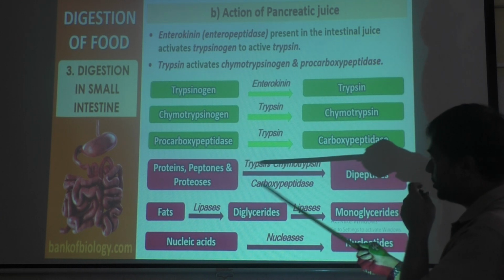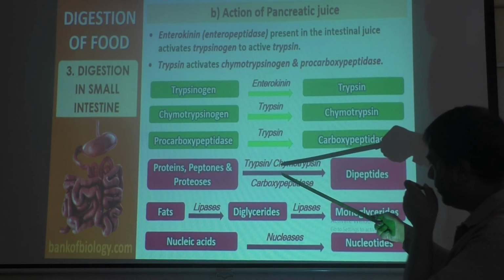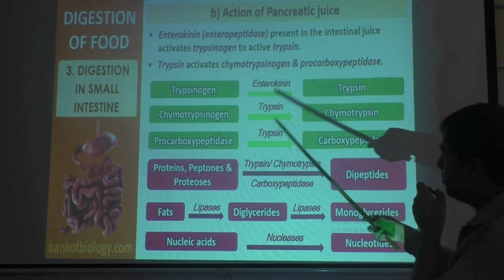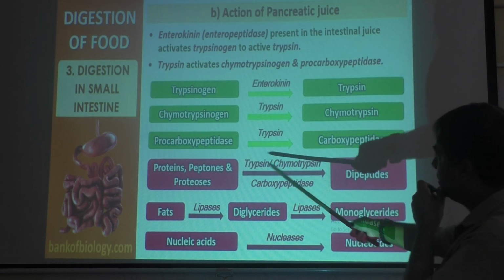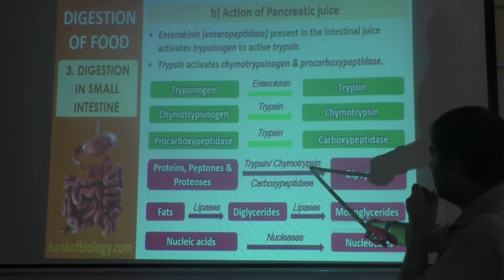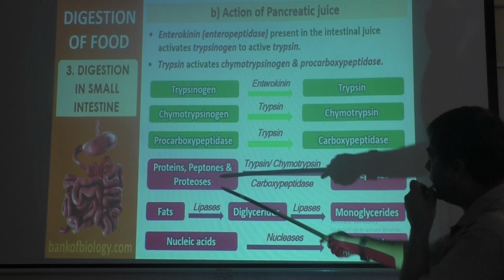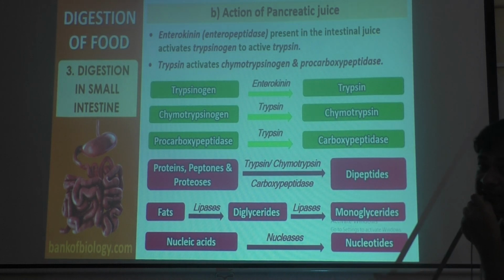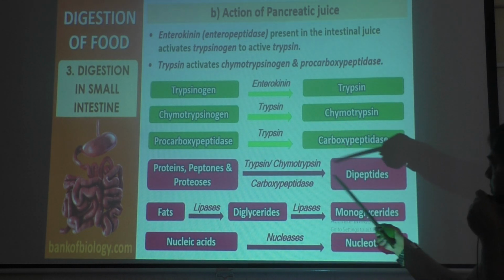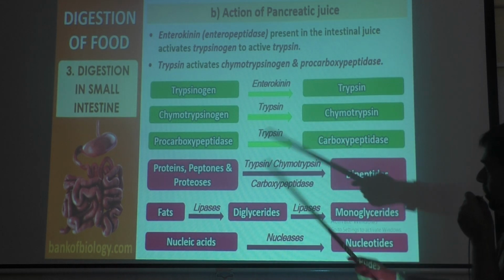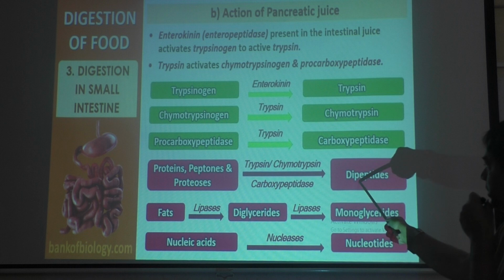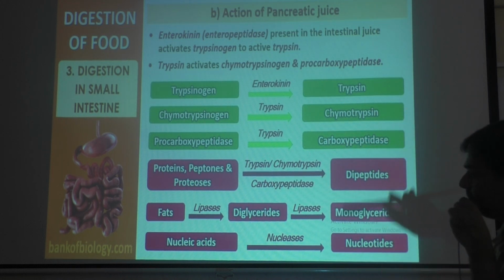Proteins, peptones and proteoses will be converted to dipeptides with the help of enzyme trypsin or chymotrypsin. Okay, trypsin will convert proteins into dipeptides. Peptones will be converted to dipeptides by chymotrypsin. Then proteoses will be converted to dipeptides by carboxypeptidase. Three enzymes are there because three reactants are there. Proteins are converted to dipeptides by trypsin. Peptones are converted to dipeptides by chymotrypsin. Proteoses are converted to dipeptides by carboxypeptidase enzyme.